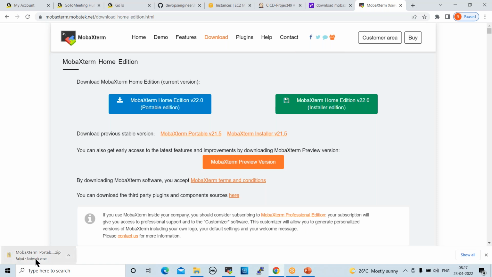It is not downloading. Some issues there in this package. You can download this. Once it is downloaded, this is a zip file, right? So right click on this and unzip that file. After that, you can double click on that. It will be installed.